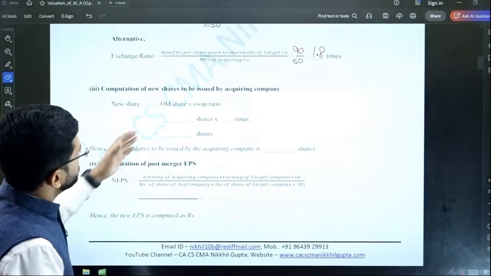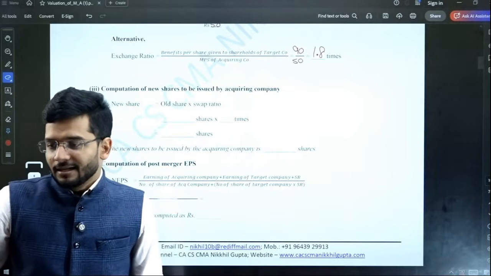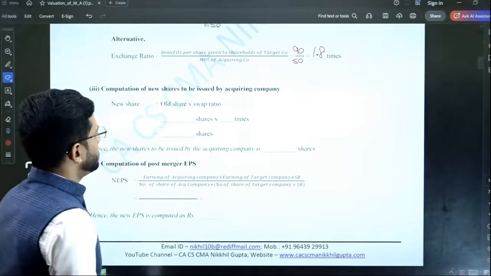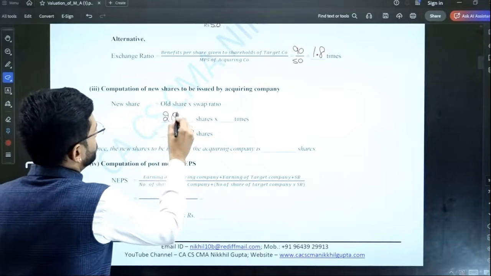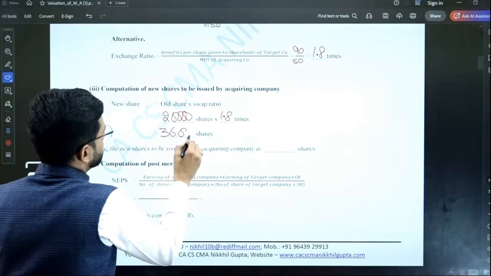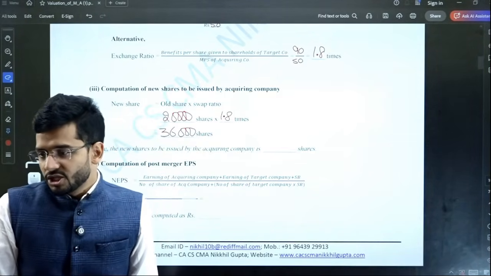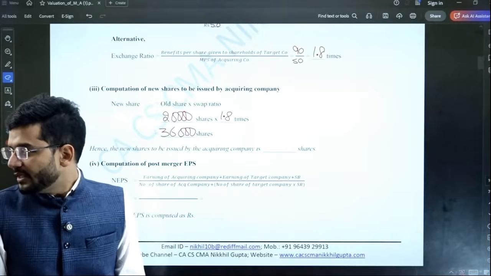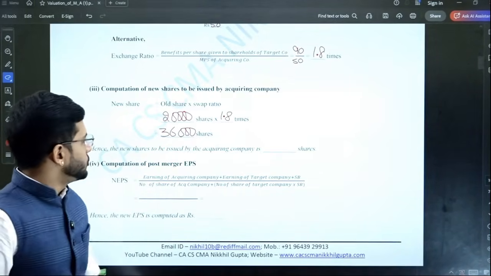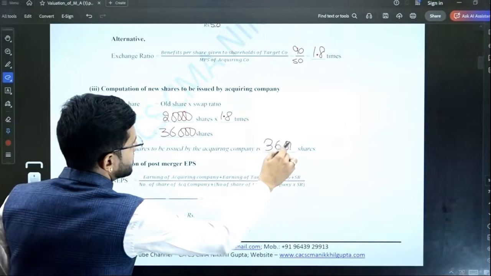Now, computation of new shares to be issued by acquiring company, we have already computed it, guys. In our last point, we have already computed the number of shares to be issued. 36,000 shares are to be issued. So 20,000 shares are the old shares, times 1.8. 36,000 shares are to be issued to the shareholders of the target company. So the new number of shares issued by the acquiring company is 36,000 shares.